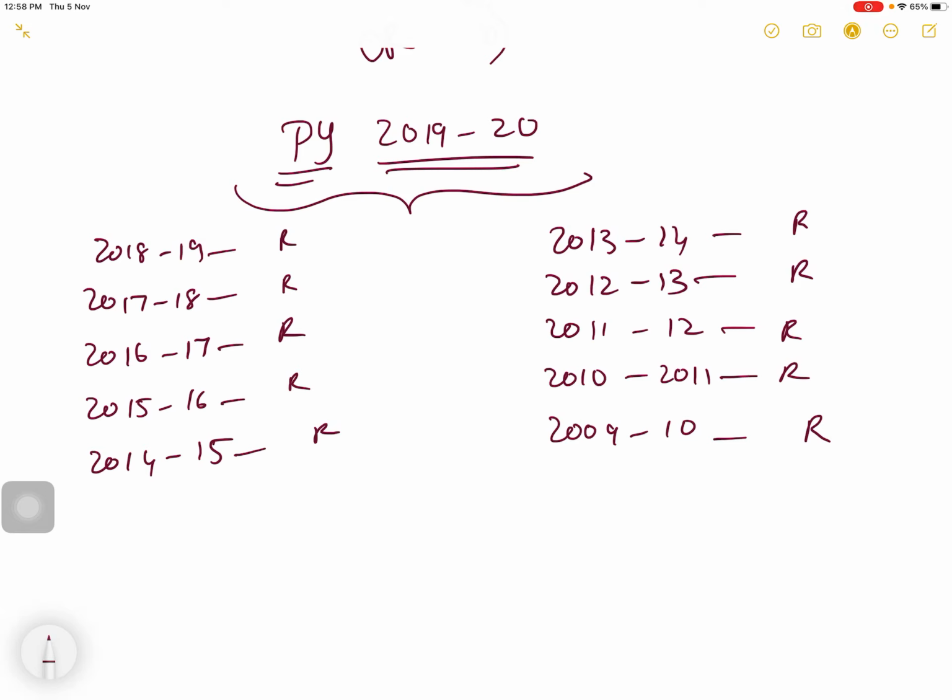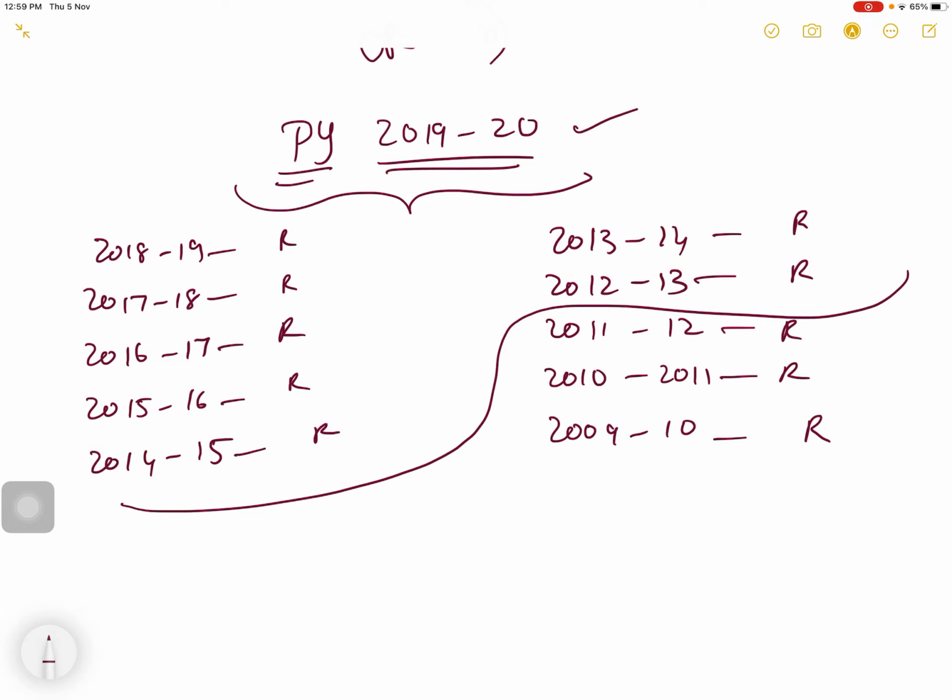And the second additional condition is during the preceding 7 years. Preceding 7 years means from 2012-13 to 2018-19. These are the 7 years preceding the previous year 2019-20. Just before 2019-20, 7 years would be from 2012-13 to 2018-19. Right?